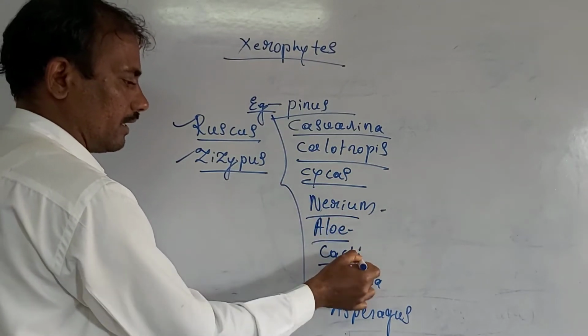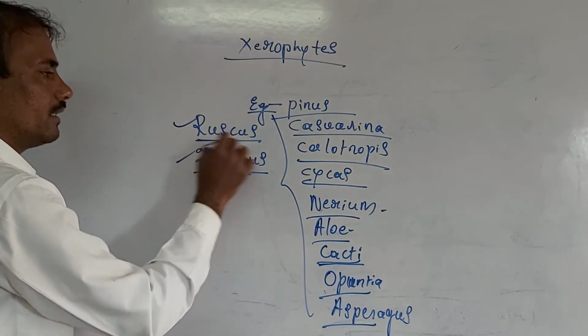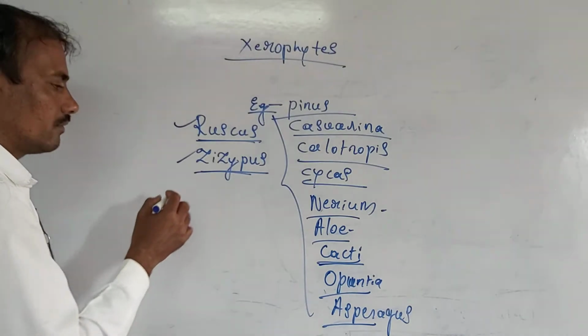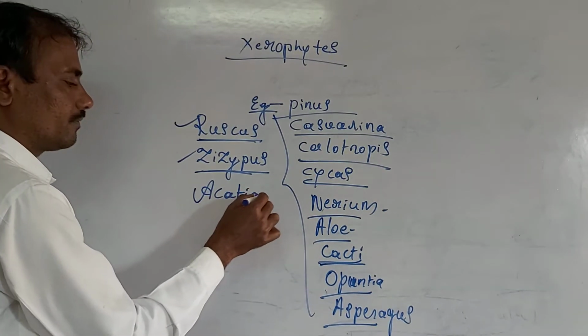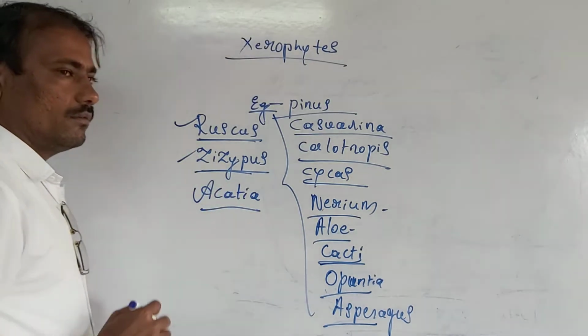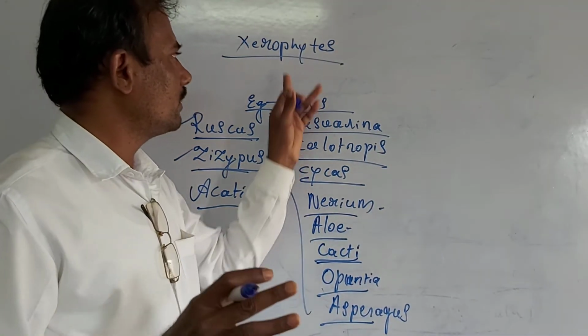Nerium, aloe vera, cacti, opuntia, then asparagus, Ziziphus, ruscus, acacia. Not only these, there are many plants.